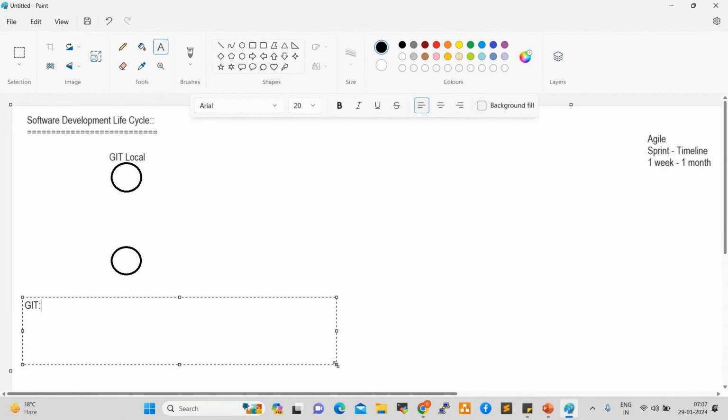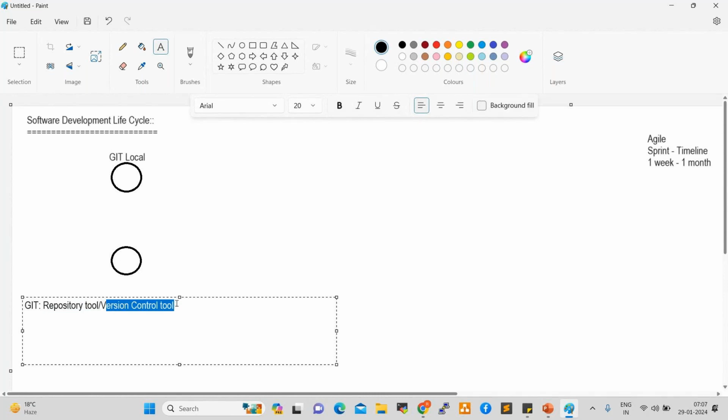Anyone having an idea? What is Git? We discussed it already in the DevOps introduction. Git is a repository tool or version control tool. What is a repository? It is where we store our data, where we save our source code. And what is a version control system? It tracks the changes.